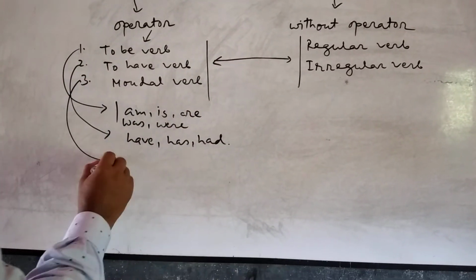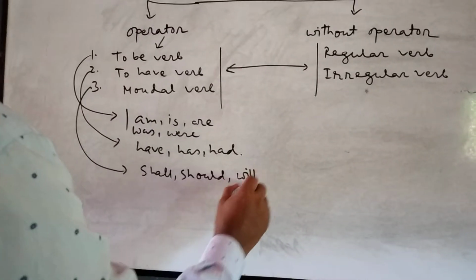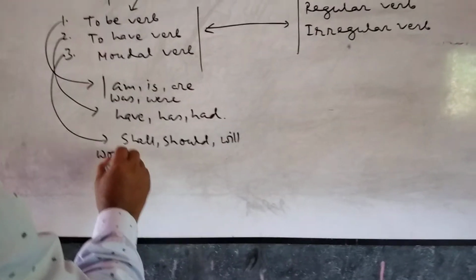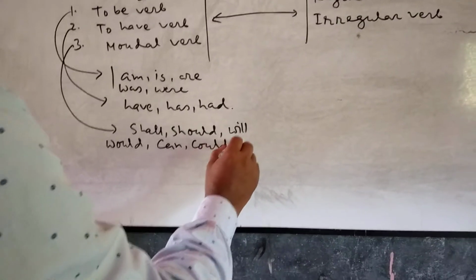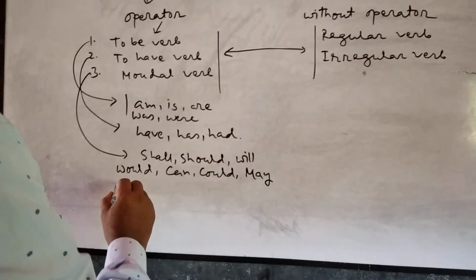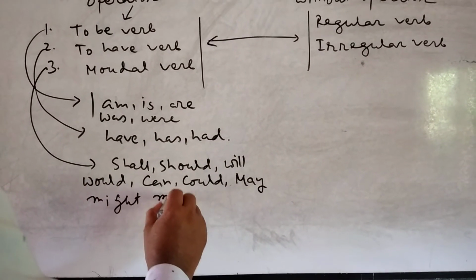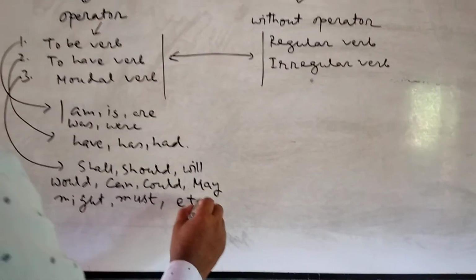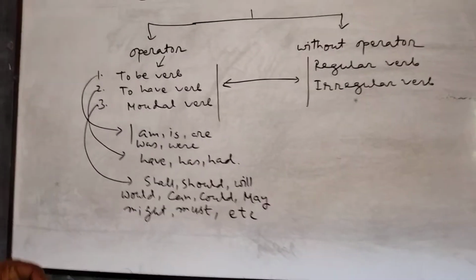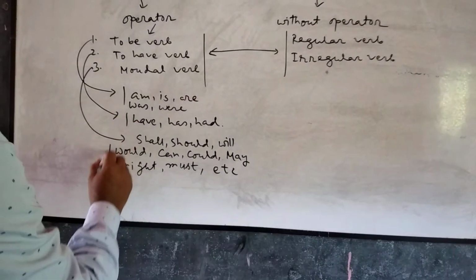Modal verb means shall, should, will, would, can, could, may, might, must, etc. This is called operator.